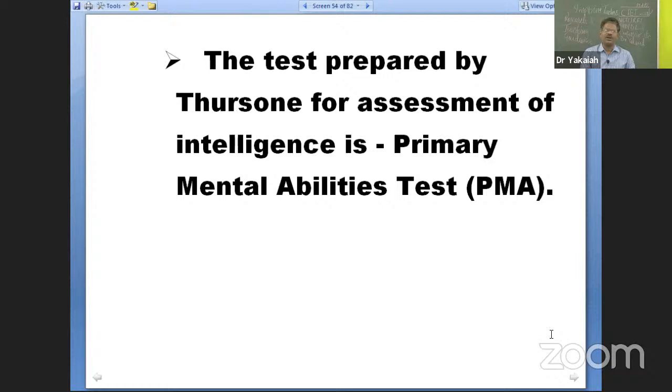All right. The test prepared by Thurstone for assessment of intelligence. Thurstone also has prepared one intelligence test. You know what it is? Test of primary mental abilities. Easy to remember. His theory is known as group factor theory or theory of primary mental abilities, and the intelligence test prepared by Thurstone is also known as primary mental abilities test, right?